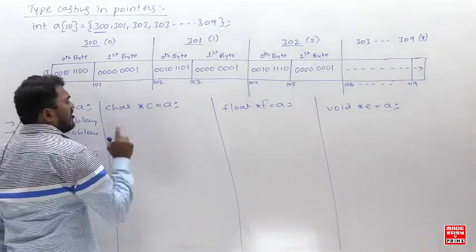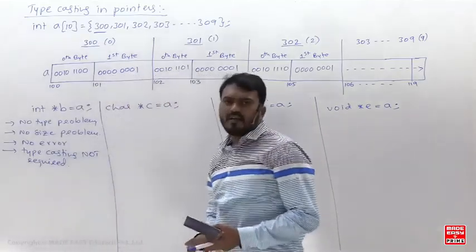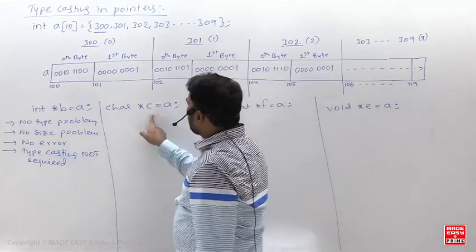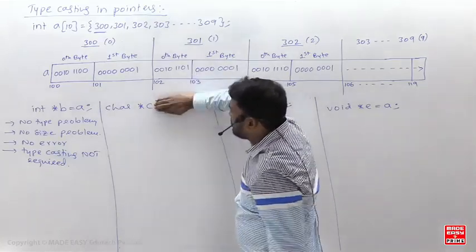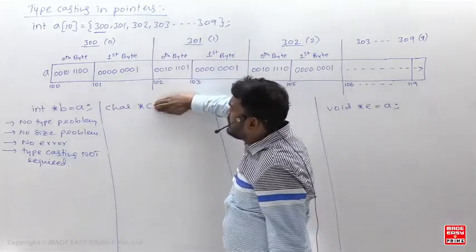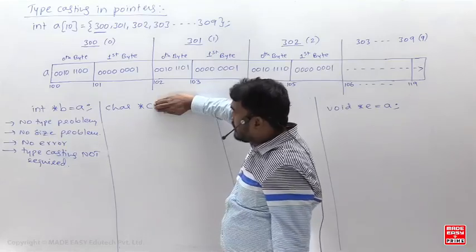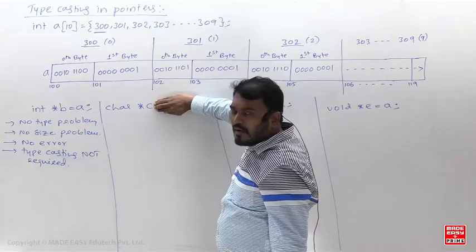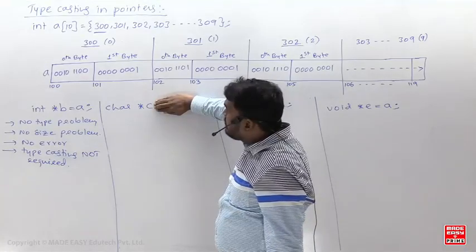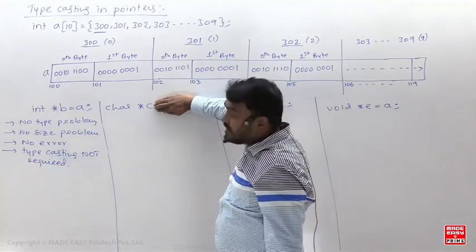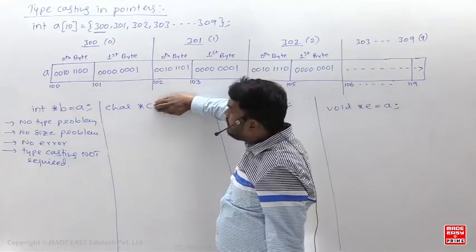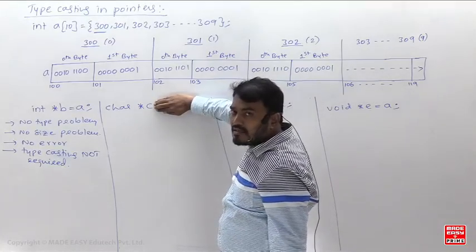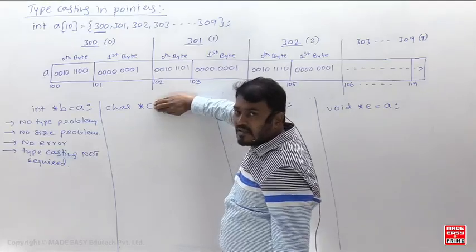Now understand, come back to this. Character star C equal to A. Now remember, if I write this, first listen carefully, don't copy anything. Okay, character star C equal to A. Now tell me, read this. Character star C. What is the meaning of that? C is a pointer variable of type character, where we can store the address of any character.